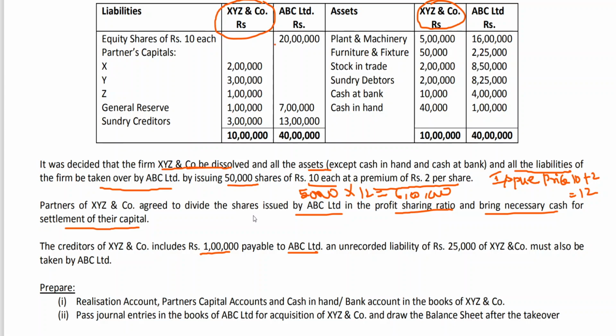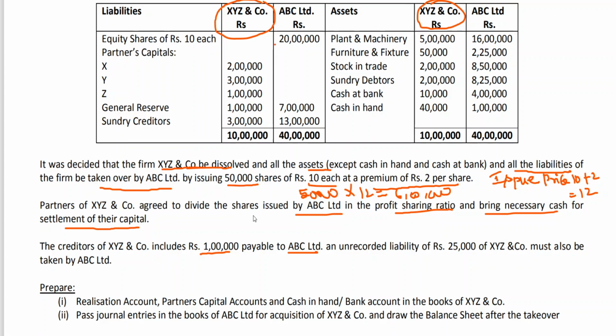Once the partnership firm has been taken over by the company, there is no question of having a partnership firm. ABC Limited company has acquired XYZ and Co. Therefore, this mutual owing can be avoided, because otherwise if you show it in the balance sheet, the ABC Limited company owes 1 lakh and is to receive 1 lakh from itself. There is no meaning in it. Previously XYZ and Co was a separate entity and ABC Limited was a separate entity. Now ABC Limited has taken over XYZ and Co. Please try to understand this.